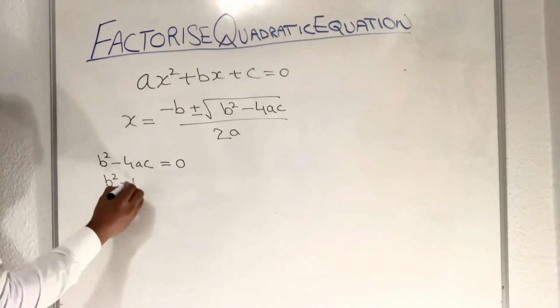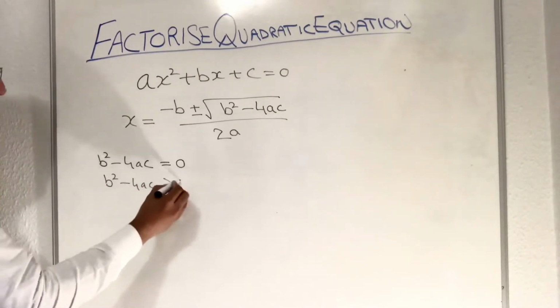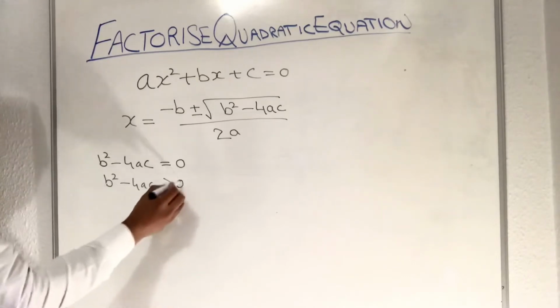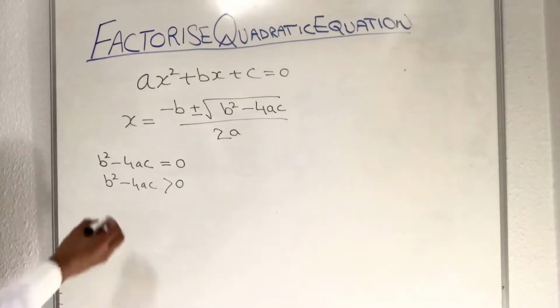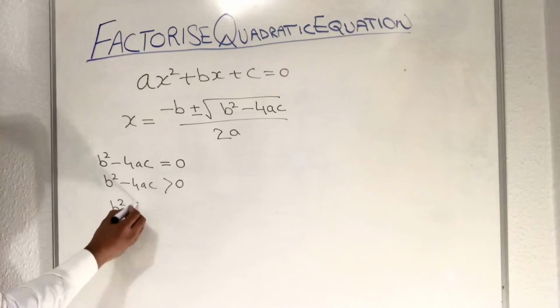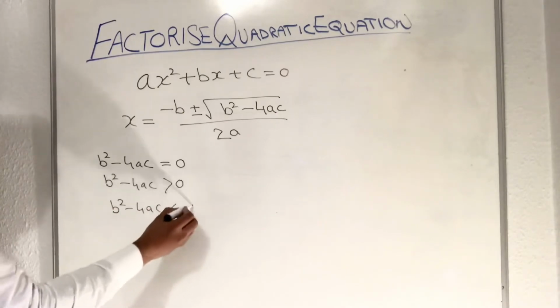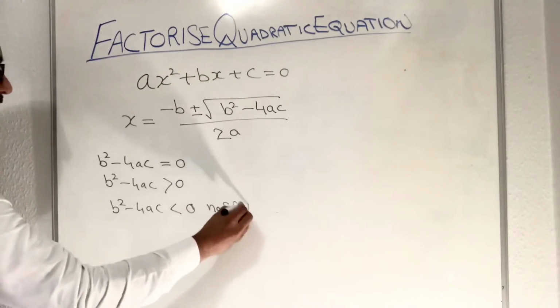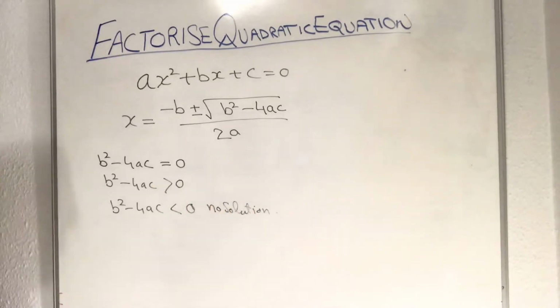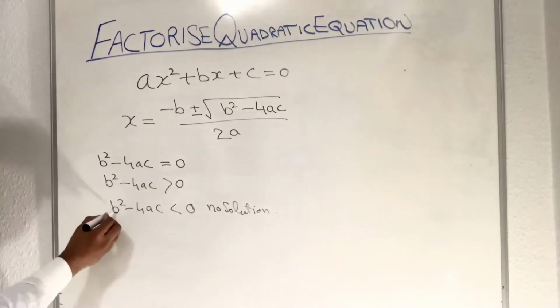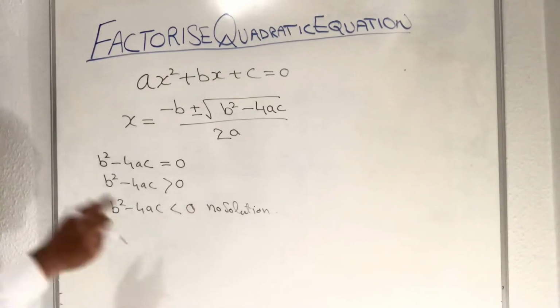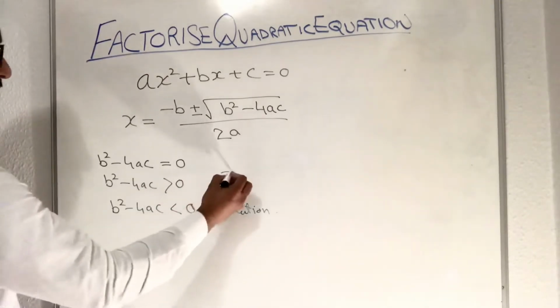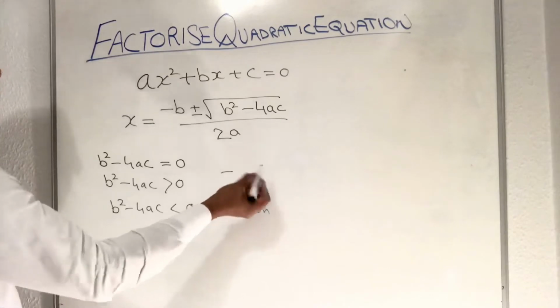If b square minus 4ac value is greater than 0, then you have two solutions. If discriminant is less than 0, then you have no solution. Why not? Because less than 0 means a negative value.